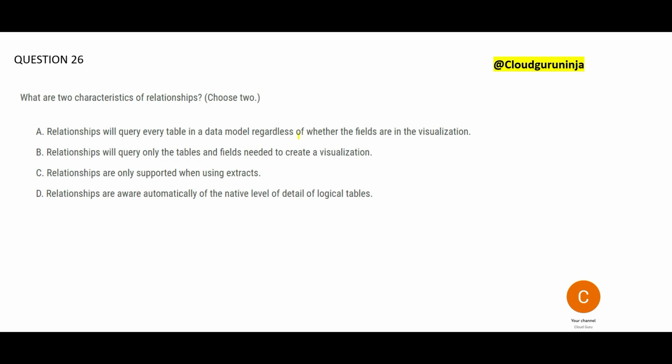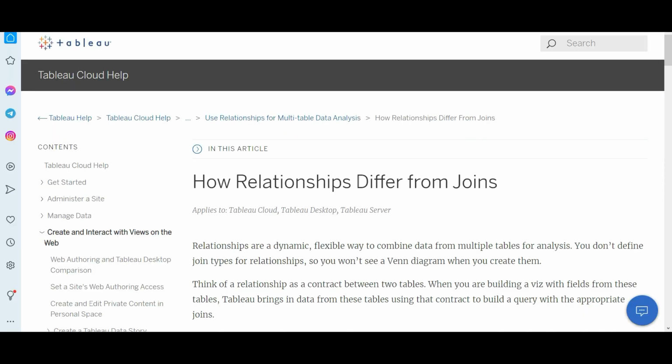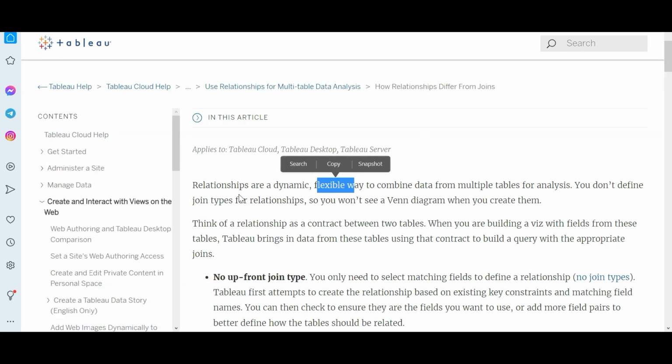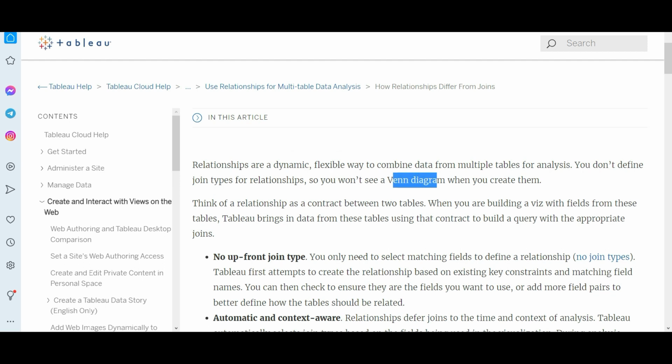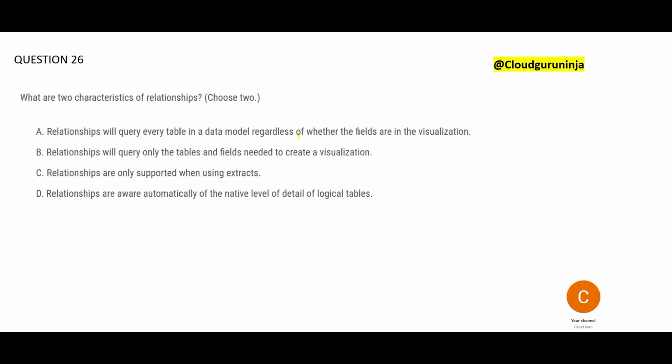What are the two characteristics of relationships? This is a beautiful article which says how relationships differ from joins. They are more dynamic and flexible. You don't have to give the join types like inner join, outer join. It does not create a Venn diagram. Since we are looking for characteristics of relationships, the first option says relationships will query every table in the data model regardless, but no, this is purely wrong. It will only query what you are trying to use in your visualization. That is why B is correct.